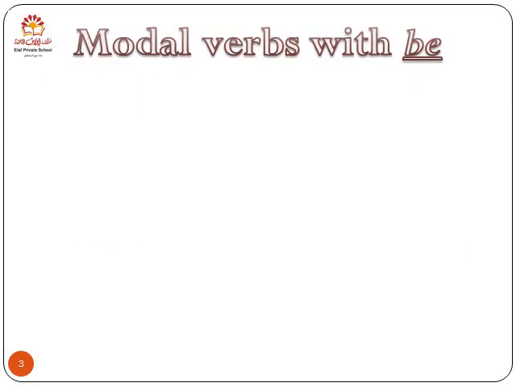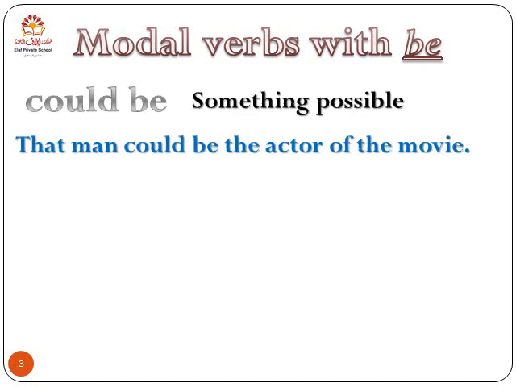The first piece of grammar we're going to use today is modal verbs with be. Now, modal verbs, as you know them, like can, could, shall, should, will, would, and must or have to or has to, or also had to in the past. Today we're going to learn three modal verbs that go with be. The first one is could be. Now, I use could be for things that are possible, all right?